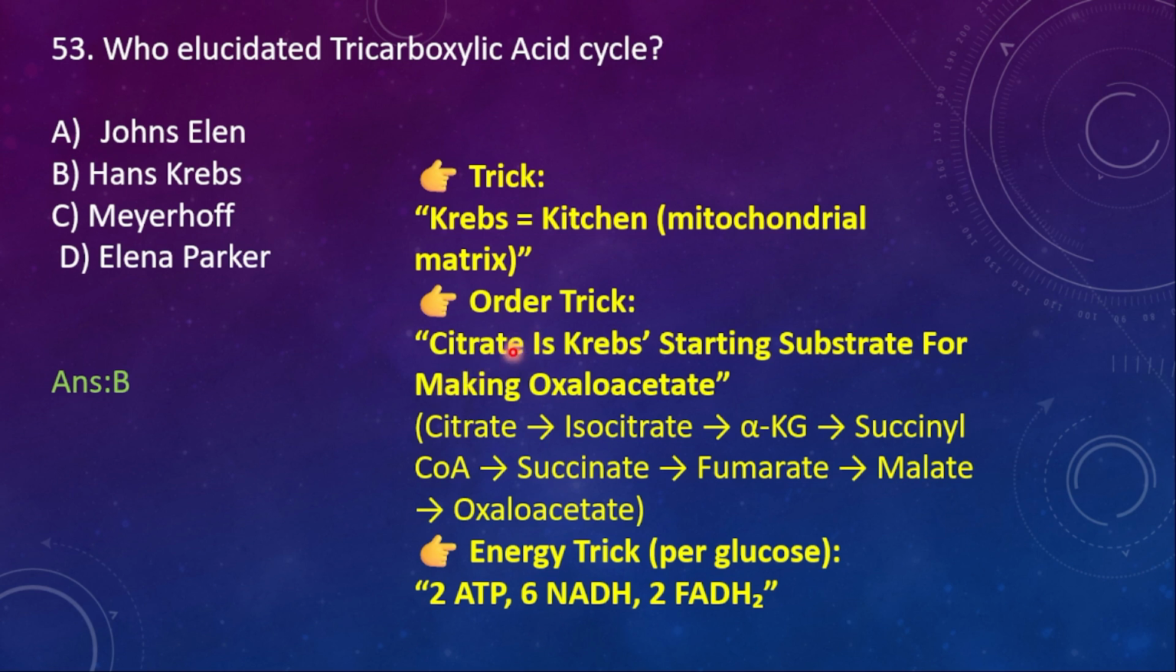How will you remember the order? Citrate is the Krebs cycle's starting substrate, and then oxaloacetic acid, OAA, comes last, like this: citrate, isocitrate, alpha KG, succinyl CoA, succinate, fumarate, malate, and then oxaloacetic acid. Here how many ATP are going to form? 2 ATP and then 6 NADH and 2 FADH2.